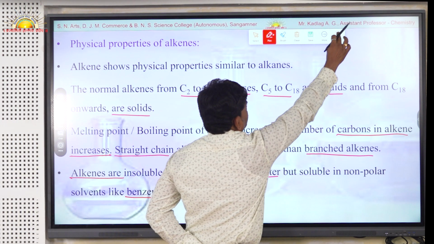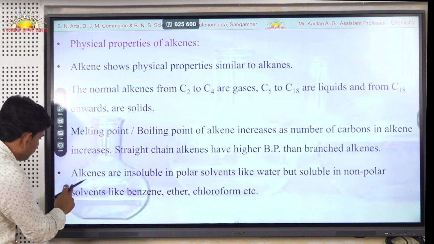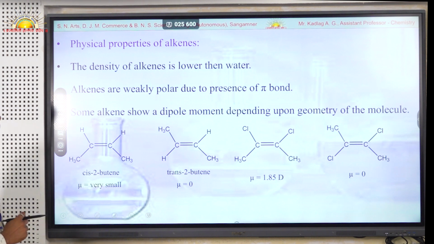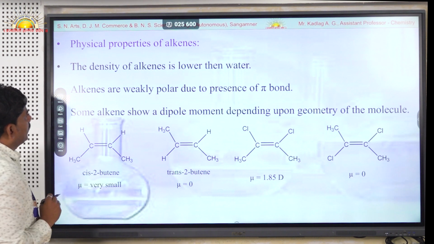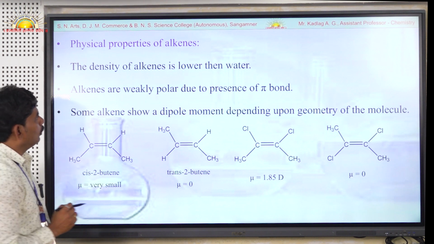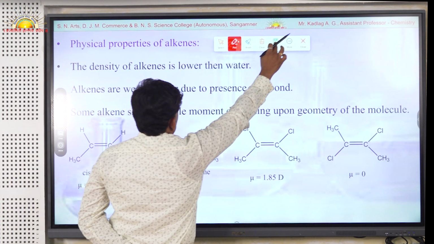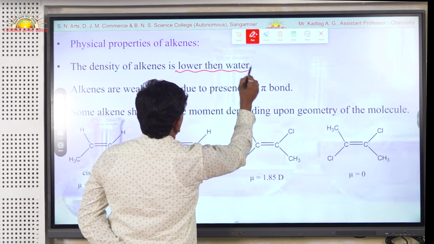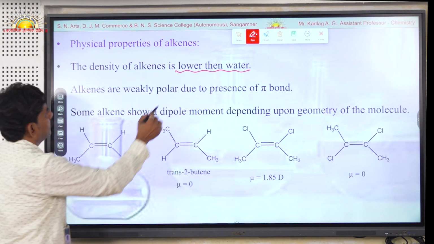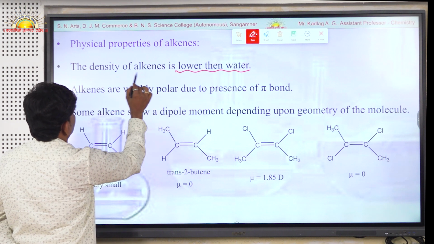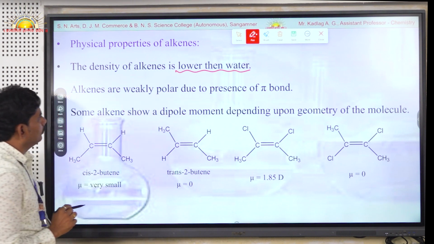Now these are some physical properties of alkene molecules, and another important physical property shown by the alkenes is that alkenes have a density lower than that of water. So alkenes float on water. If we place an alkene molecule in water, then it floats on the water because its density is lower than that of water.